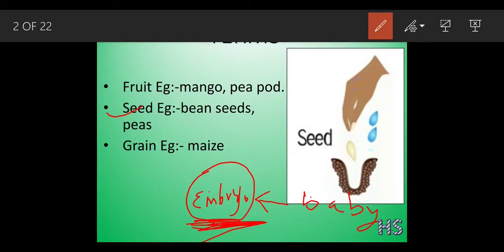What is this outside structure called? This outside structure of the seed is called the seed coat. What is the function of the seed coat?